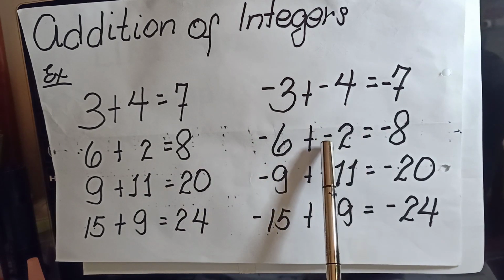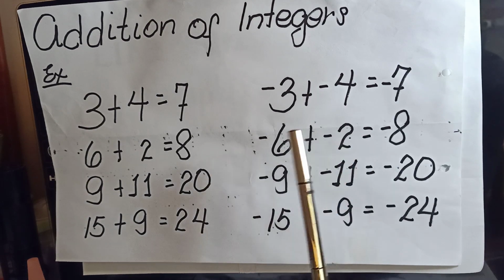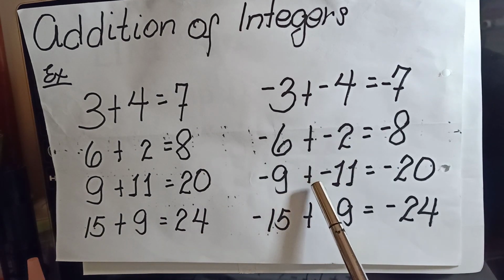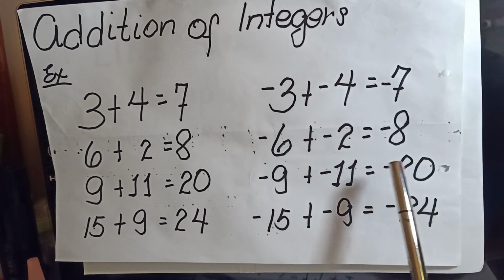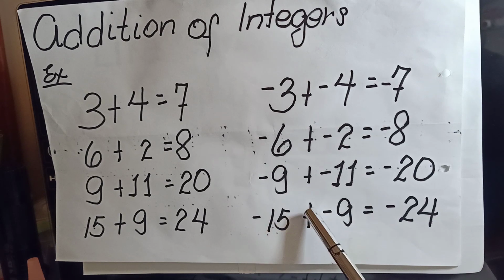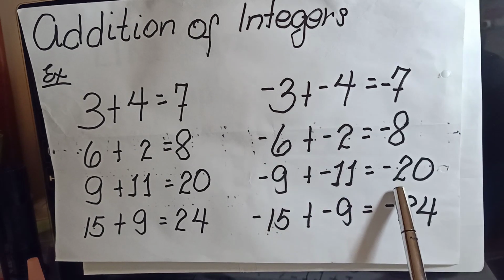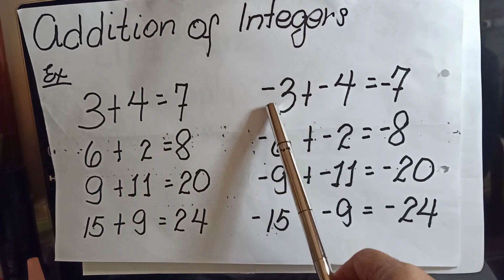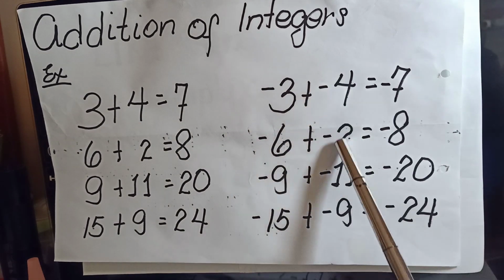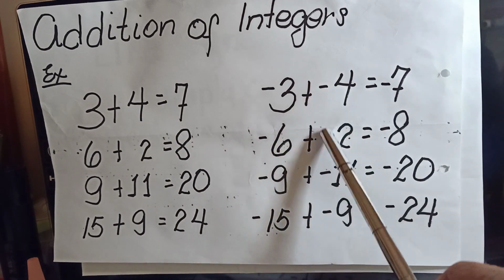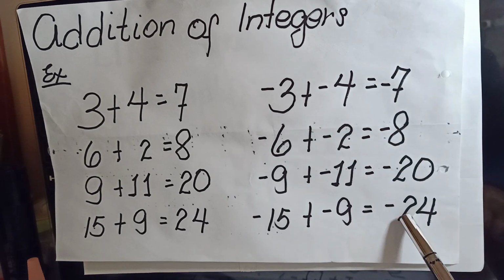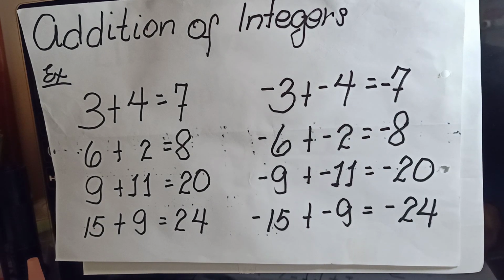Negative 6 plus negative 2 is negative 8. Negative 9 plus negative 11 is negative 20. Negative 15 plus negative 9 is negative 24. We are adding what numbers? We are adding negative numbers, and the result is also negative.